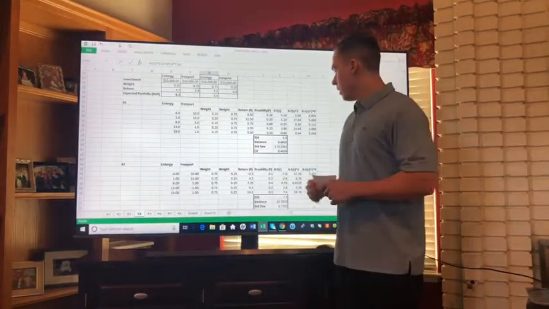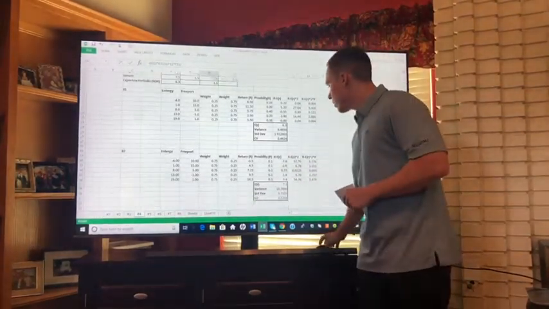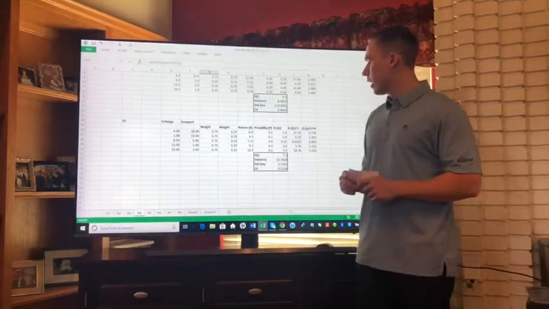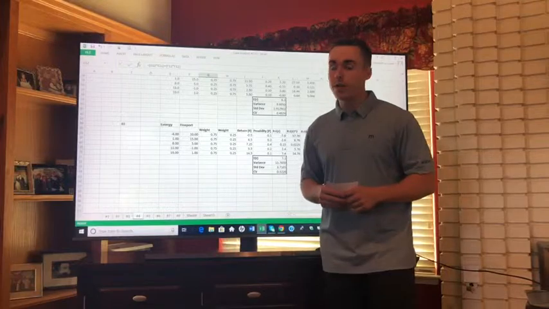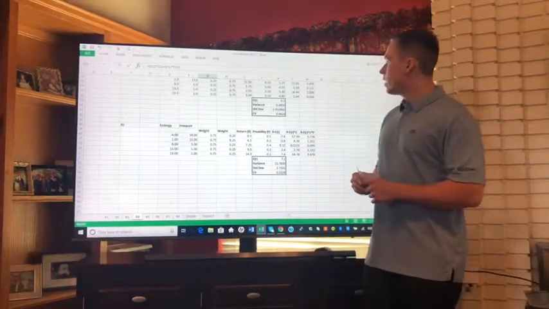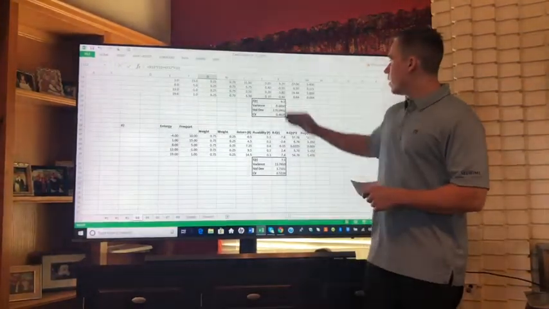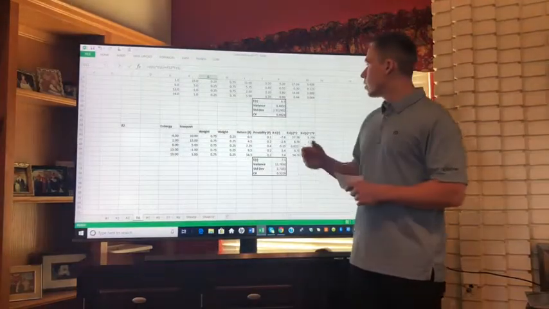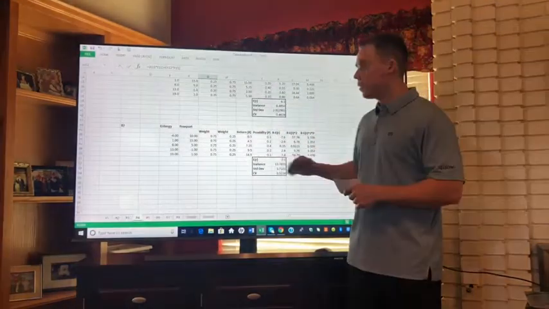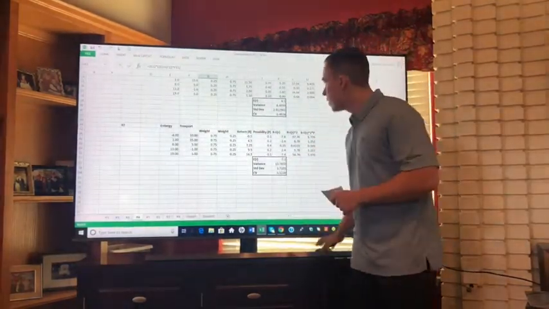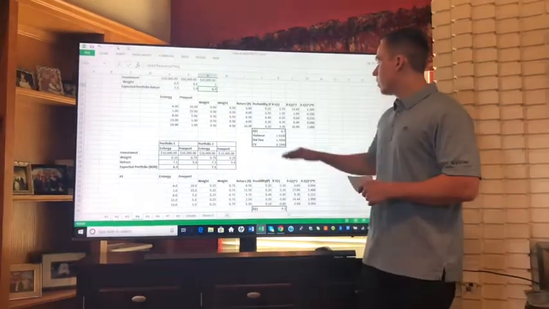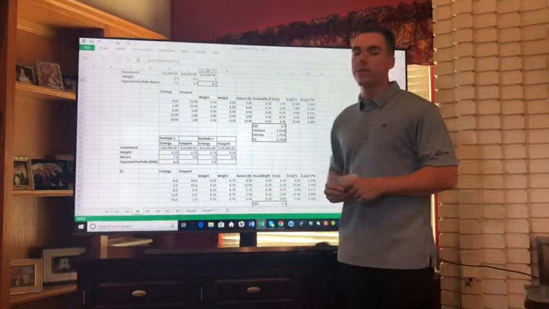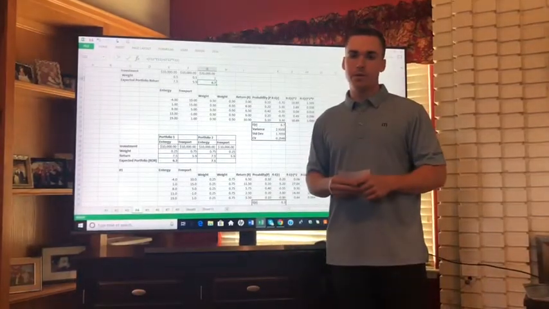In this scenario, the expected return was 7.1, which is still a little higher, with a standard deviation of 3.7 and a coefficient of variation of 0.5. As you can see, the expected rate of return increased as well as the standard deviation and the coefficient of variation. With the first problem, the coefficient of variation and the standard deviation are both lower.